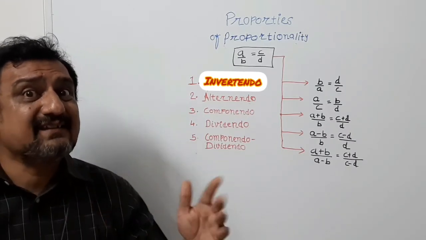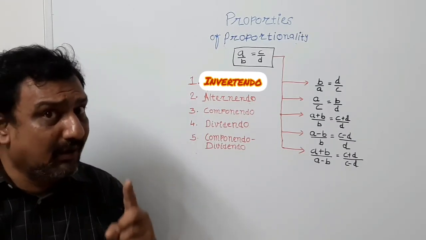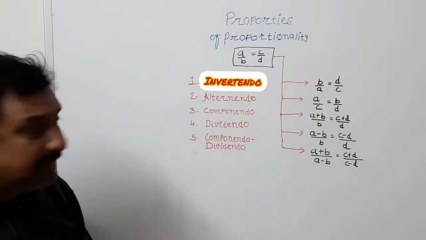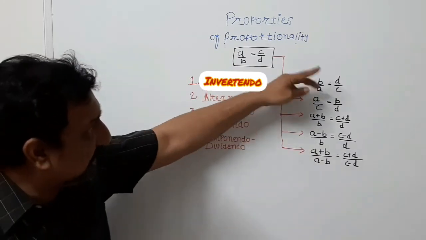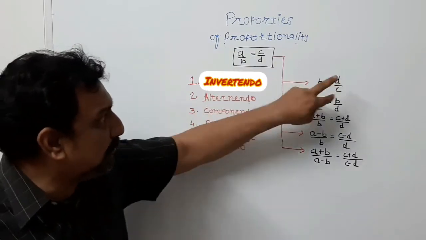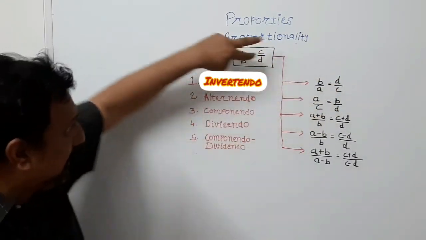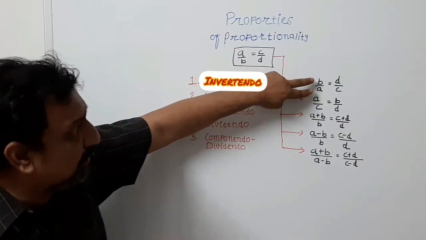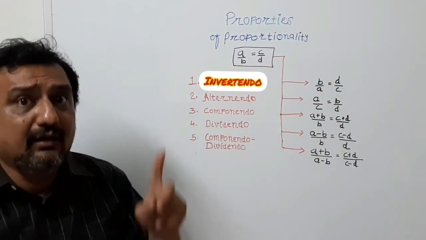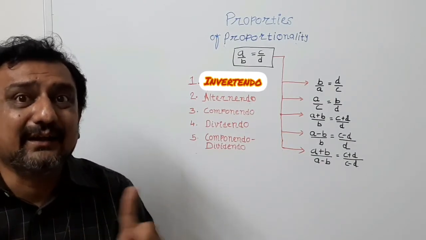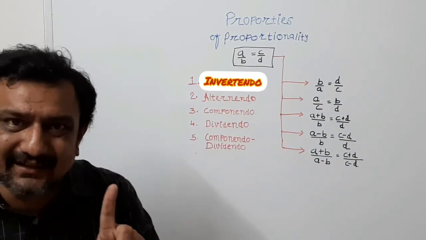Now, what are these changes that we learn one by one? Starting with invertendo. If you invert the ratio of the proportionality, both sides, A upon B is converted to B by A, C upon D is converted into D by C, even though proportionality does not change.